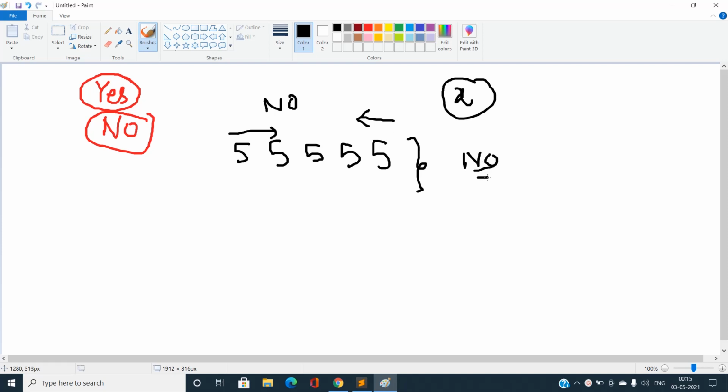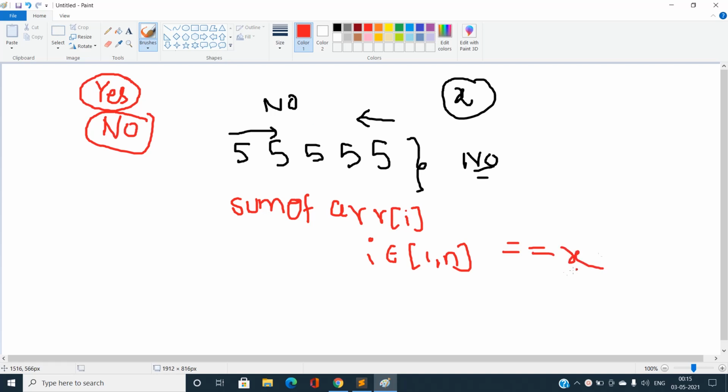Now, what is some more condition in which we can get the answer as no? You can easily see, if the sum of the elements of the array, sum of array[i] for every i from 1 to n, that is, if my entire sum of the array is exactly equal to this value of x, if this condition holds true, then you can easily see at the end of this array, my prefix sum of n minus 1, if I have 0-based indexing, will always be equal to this sum,